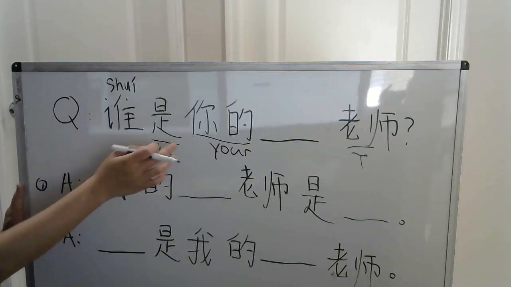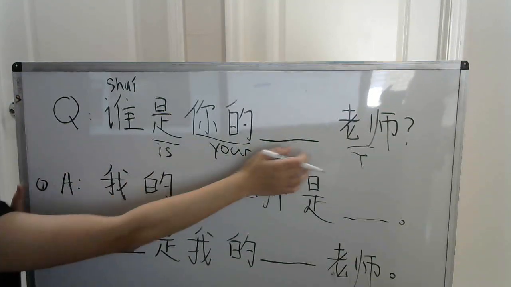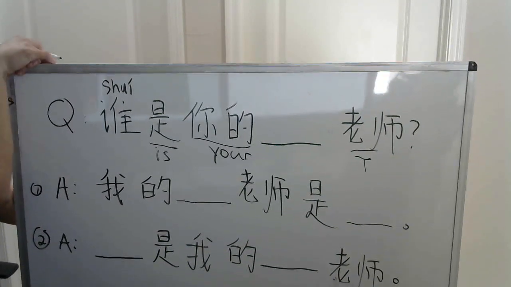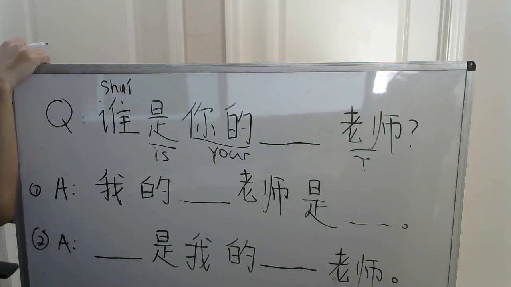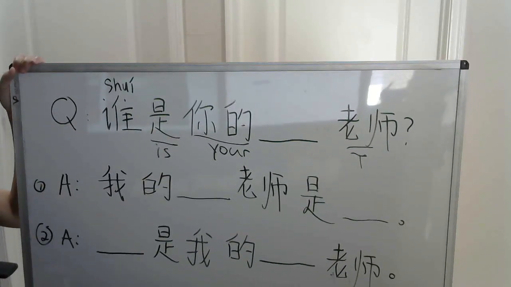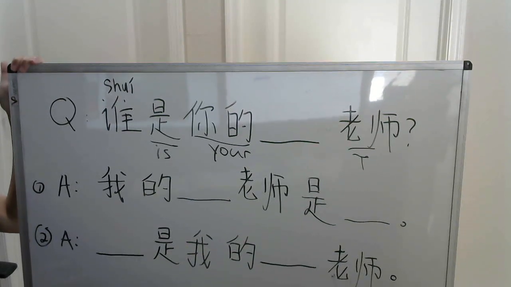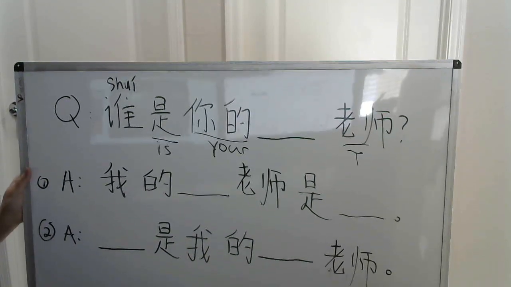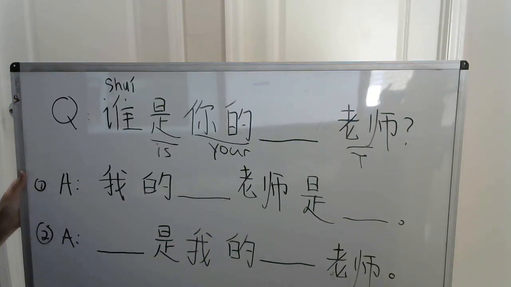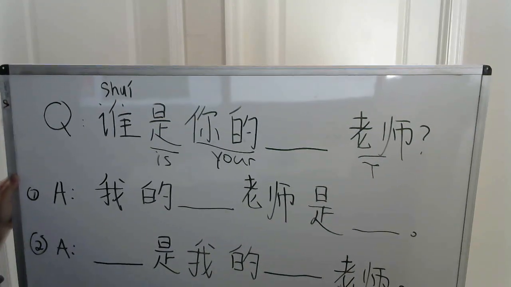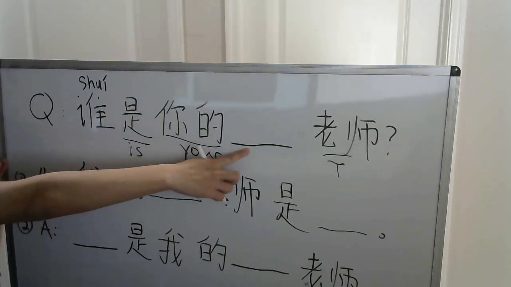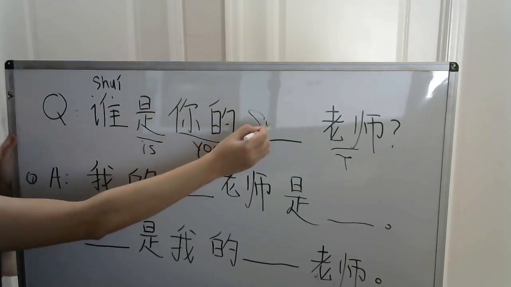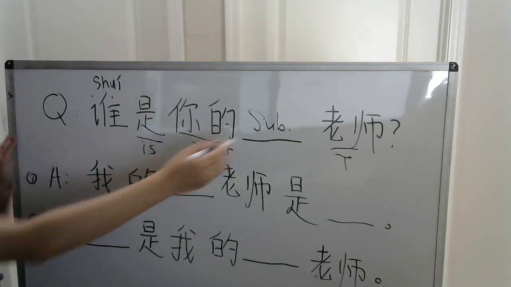So something is your teacher, and this is your blank teacher, right? This is a question format. So let's think about what kind of questions we can ask about your blank teacher, and what should go into the blank. If something is describing the teacher, chances are it's likely a different subject, like who is your art teacher, or your English teacher, or your math teacher. We could describe those. So in here, we can fill in with a subject. I'm going to put an S for subject.